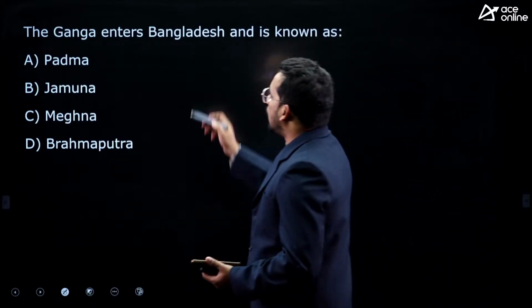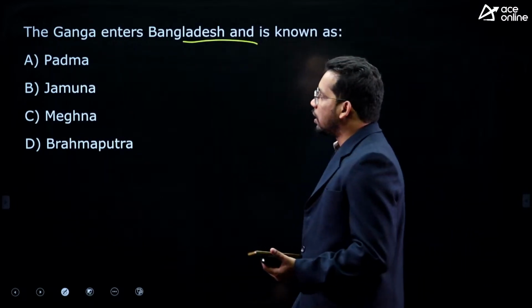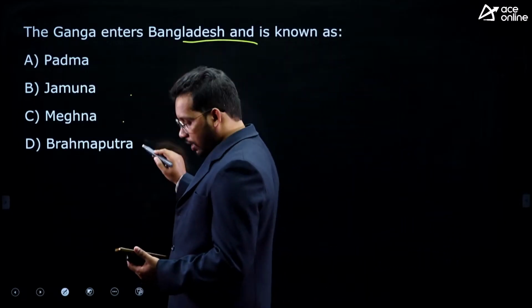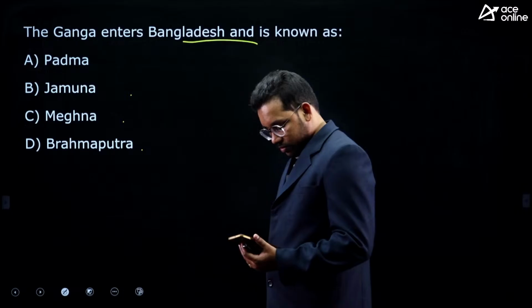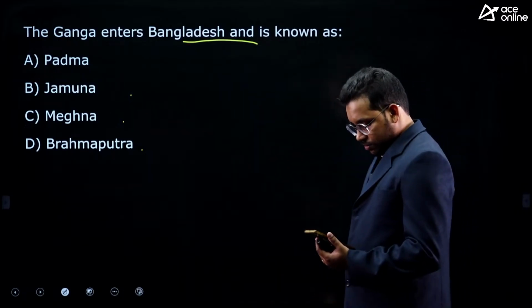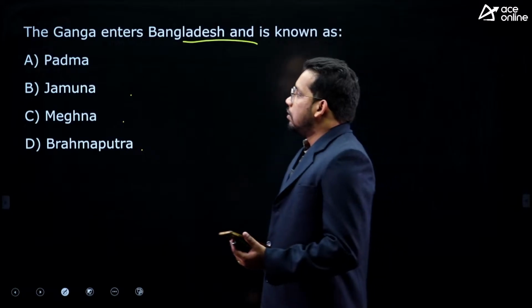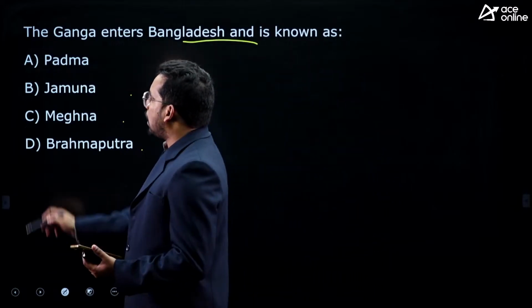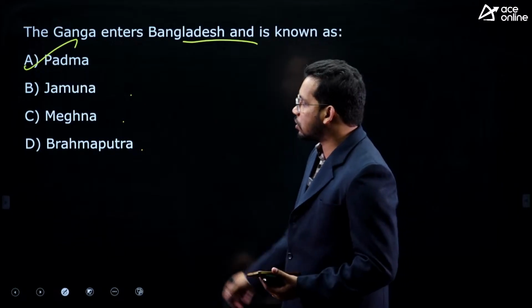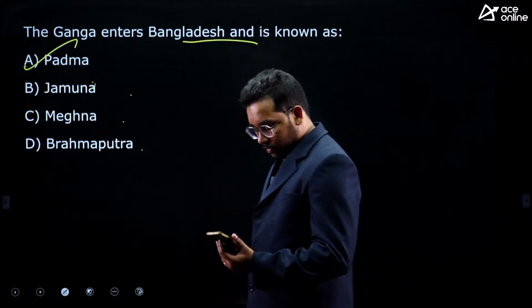Next one, the Ganga enters Bangladesh and is known as Padma, Jamuna, Meghna, Brahmaputra. What is it called? Ganga in Bangladesh is called Padma river. Brahmaputra in Bangladesh is called Jamuna river.